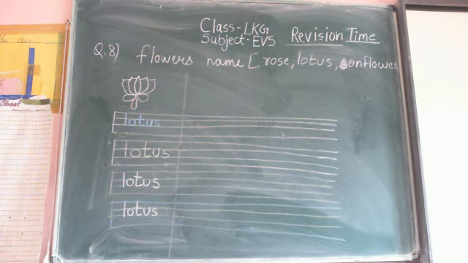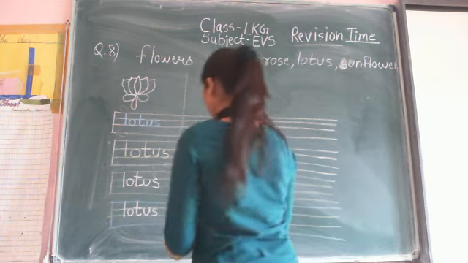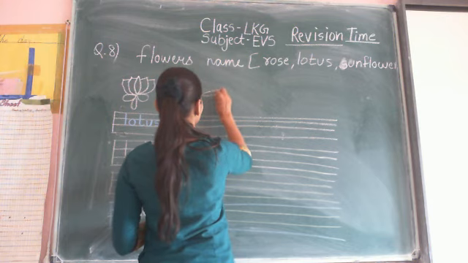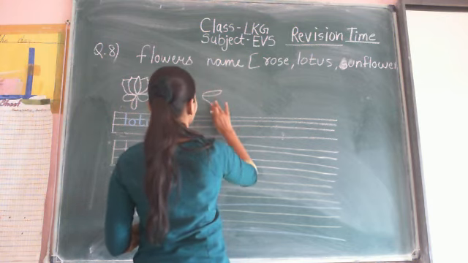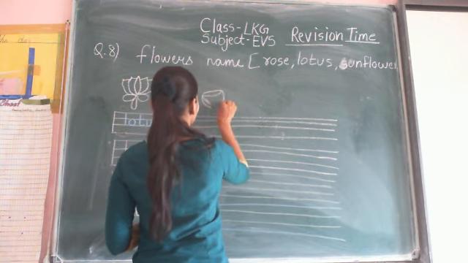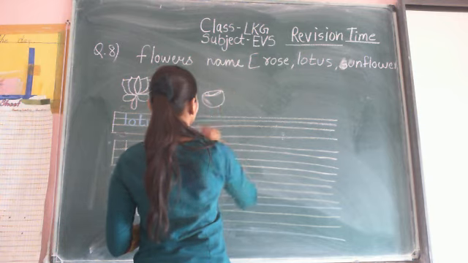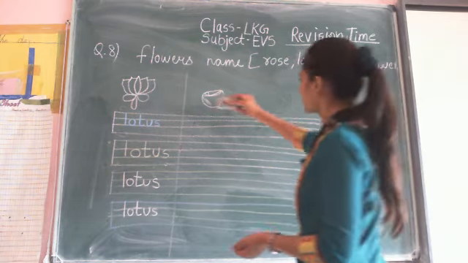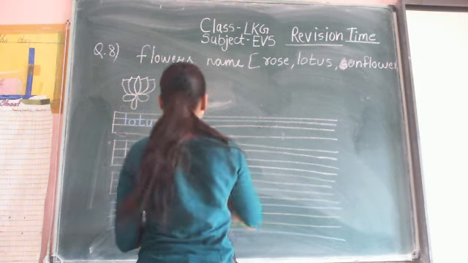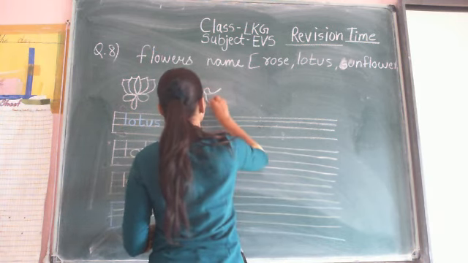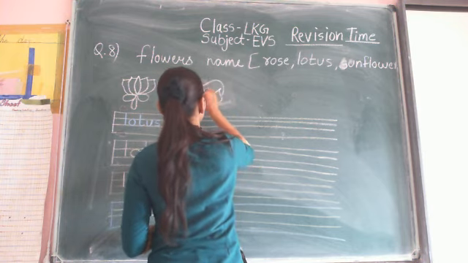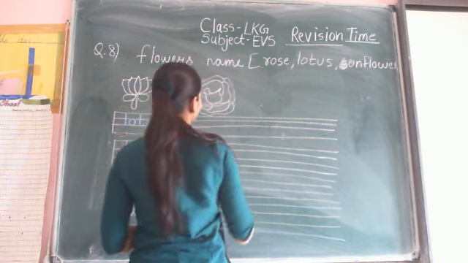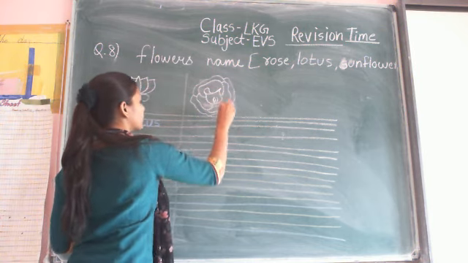Then next is rose. First you make the picture. This is a rose flower.